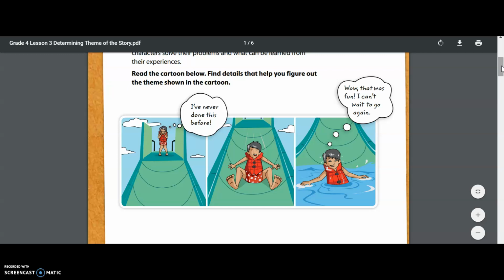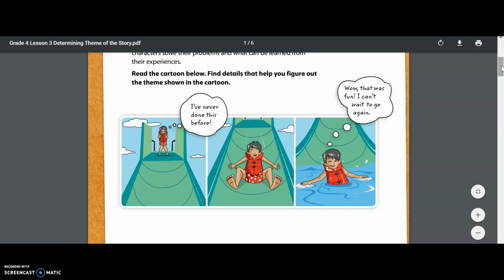All right, ladies and gentlemen, I want you to think about this comic strip and let's put it all together. Think of the time that you've ever done something that maybe at first you were either afraid to do or you thought it would be too hard or too boring. Think about how you tackled that situation. What did you do when you were met with this new experience? Were you like the boy here in this picture where you were nervous thinking, I've never done this before, and you closed your eyes in hesitation as you went down the slide? How did you respond to this new situation? That's going to tell us a lot about the lesson that you learned from your own experience, or the theme.